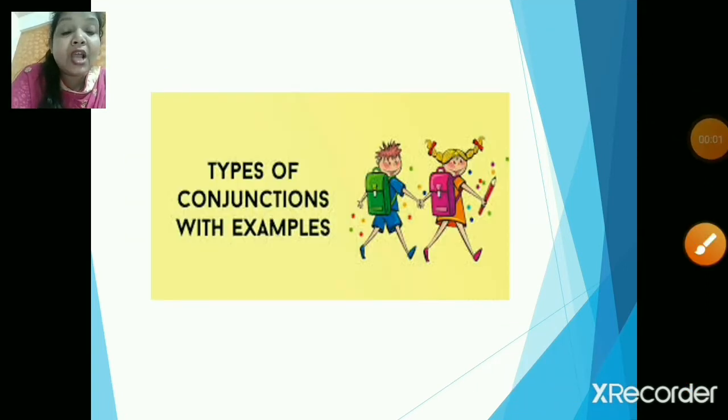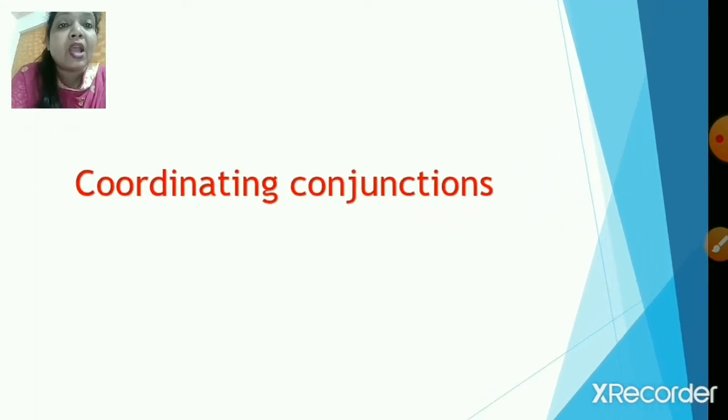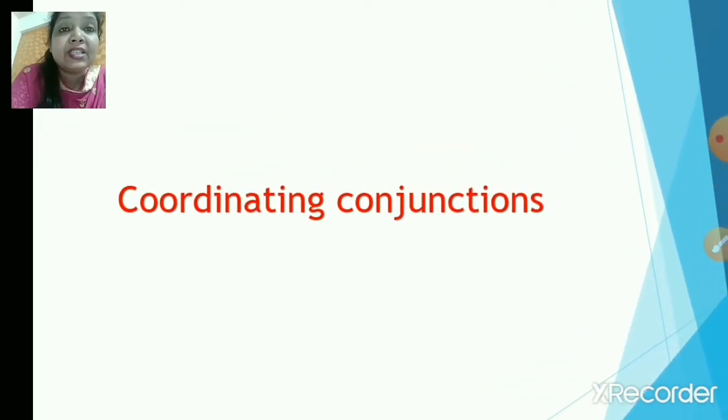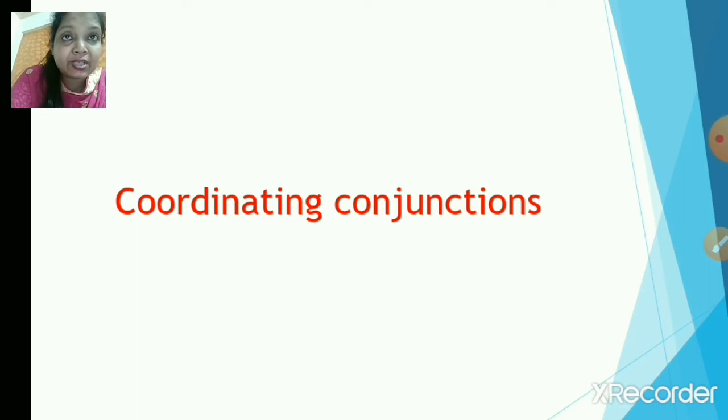So yes, children, now we will do various types of conjunctions along with the examples. So make sure that you note down the various types as well as the examples. So now let us go to the first one. Now, your first conjunction is coordinating conjunction. Yes, children, please note down the first type of conjunction.